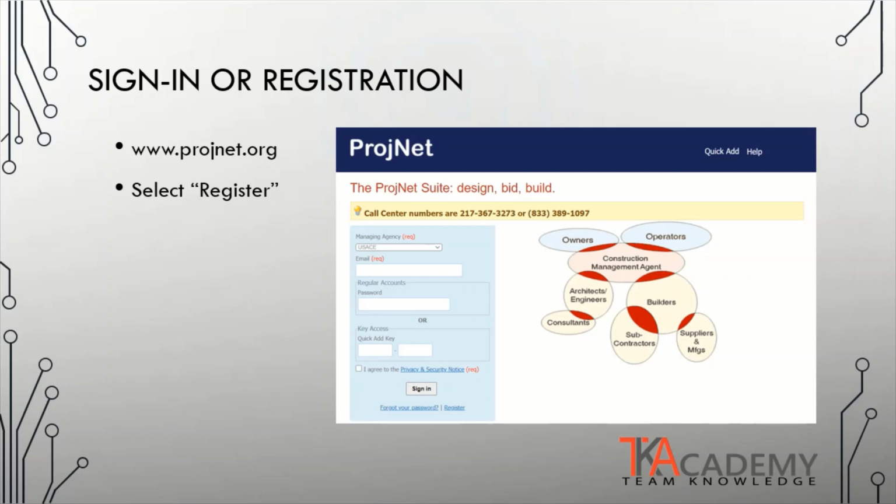Prior to starting the registration process, an entity should know its vendor ID number. Each subscribed agency will assign their own unique vendor ID number, so that a vendor or contractor must complete a separate registration for each managing agency that it wishes to work with. To begin the registration process, simply click the registration link at the bottom of the home screen window.